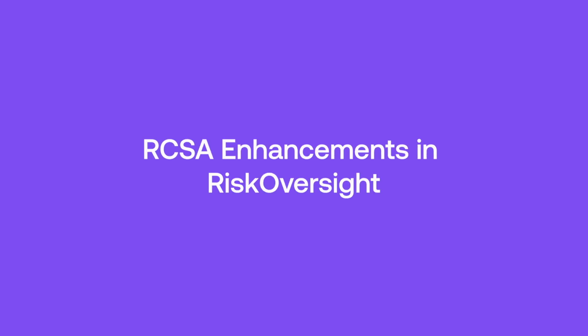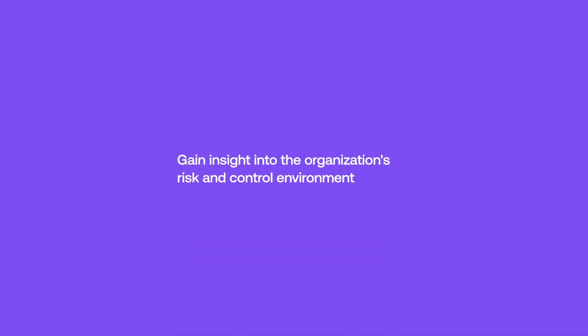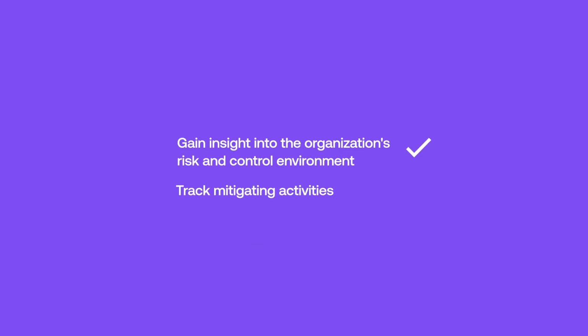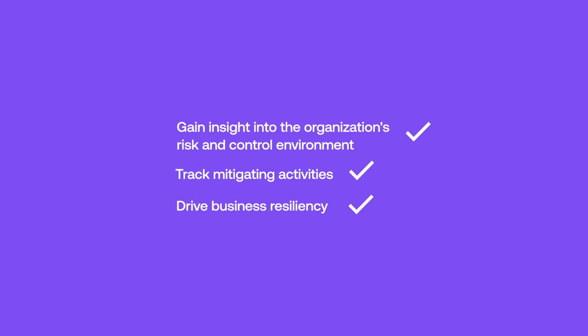We've also enhanced risk and control self-assessment capabilities in risk oversight with more robust features to increase the usability, flexibility, and reporting of operational risks, along with key controls associated with those risks. With risk and control self-assessments, teams can gain insight into the organization's risk and control environment, track mitigating activities for ineffective controls, and ultimately increase business resiliency.